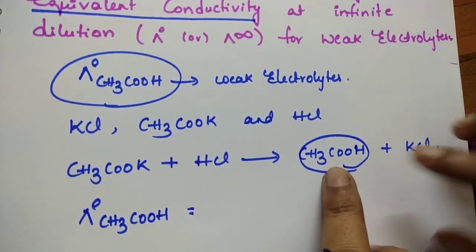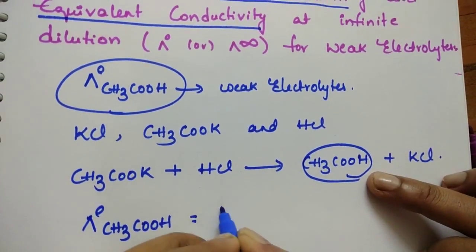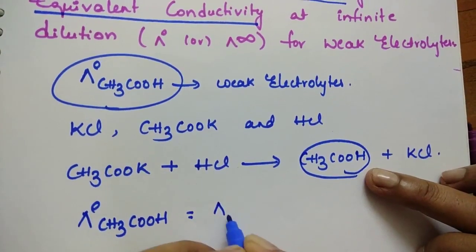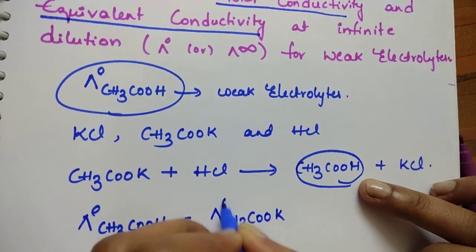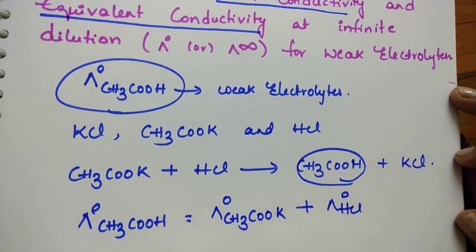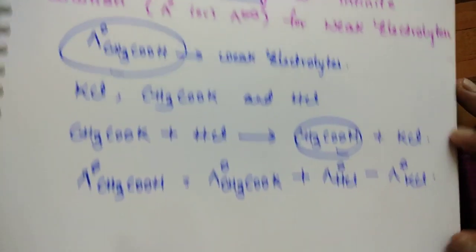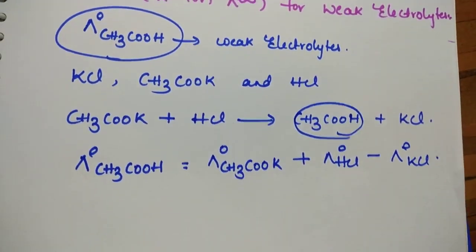So molar conductivity of acetic acid at infinite dilution is equal to molar conductivity of potassium acetate at infinite dilution plus molar conductivity of HCl at infinite dilution minus molar conductivity of KCl at infinite dilution.